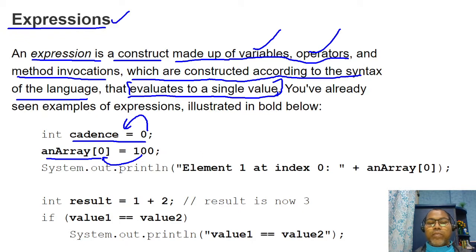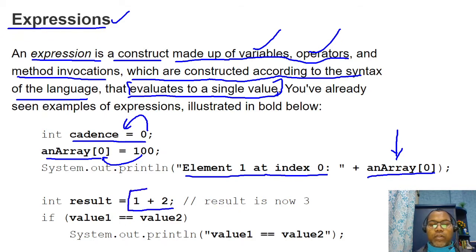Similarly, this is an expression, element 1 at index 0, where you return the value from array of 0. Like this is an expression too. Whenever you calculate with the help of a plus operator, it returns the result as a value.